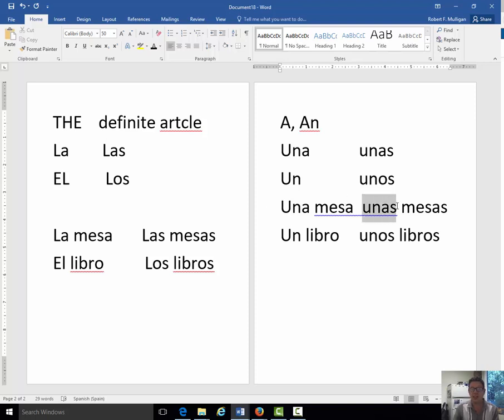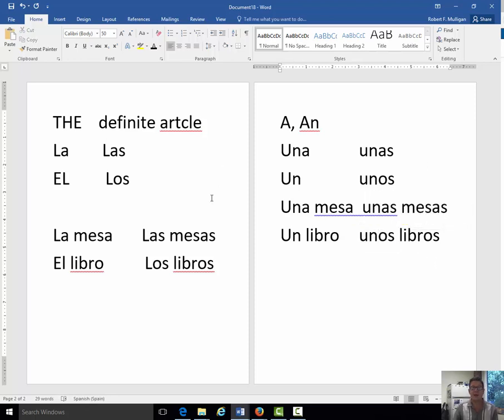Now when it's plural, it translates to mean some. So this would mean some tables. Un libro, unos libros. A book, some books. Notice, singular, singular. Singular, singular. Plural, plural. All right?